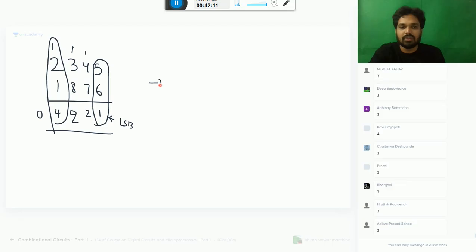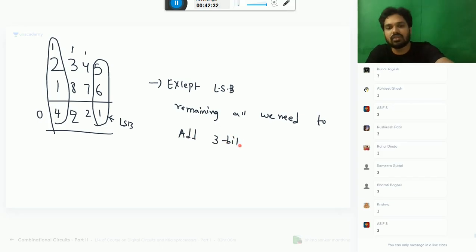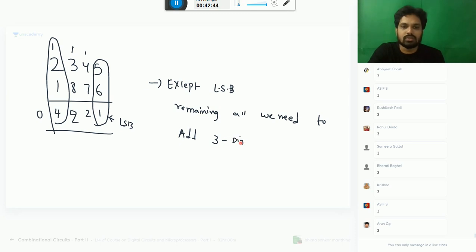Except at the least significant position, in all the remaining positions we need to add 3 bits, 3 numbers actually: the 2 digits of A and B and 1 carry from the previous addition.